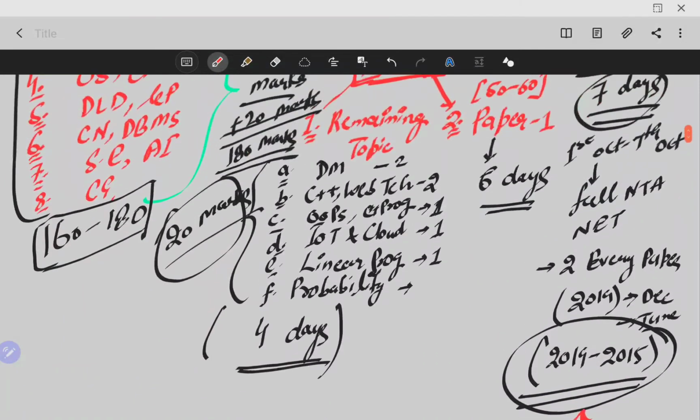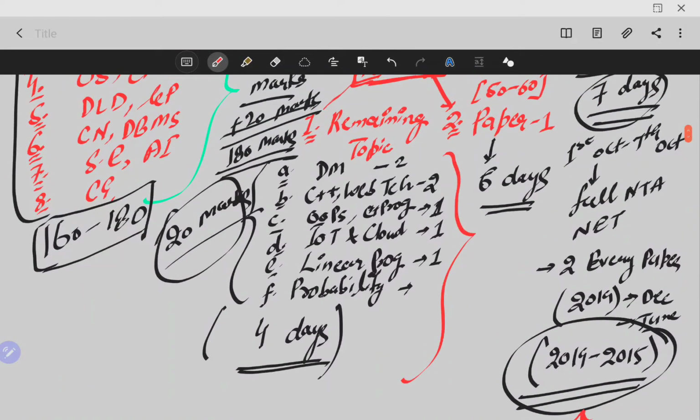So 4 days for the remaining topics which are left, like data mining and all these things, and 6 days for paper 1. I think you are already studying paper 1 concurrently with paper 2.